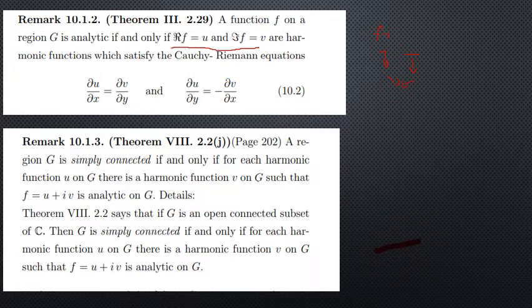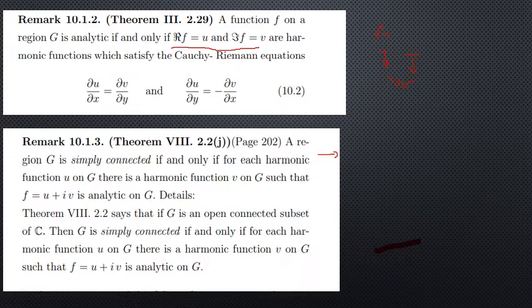Also we can say another result: a region G is simply connected if and only if for each harmonic function U on G there is a harmonic function V such that U plus iV is analytic on G. This is a result from the last module, in the first part, where we proved about 8 to 10 equivalent results together, from a to j, starting with G is simply connected.